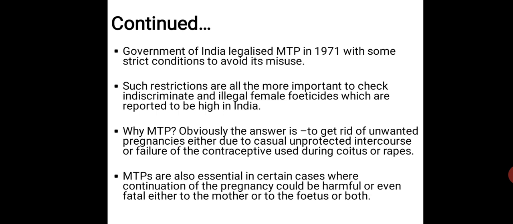Why? Because rape is not a willing sexual practice, it's an unwilling sexual practice. So in that case, if pregnancy occurs, then that pregnancy definitely needs to be aborted. MTP really plays a significant role, and MTP has to take place.